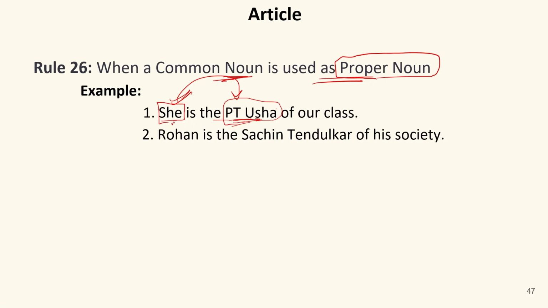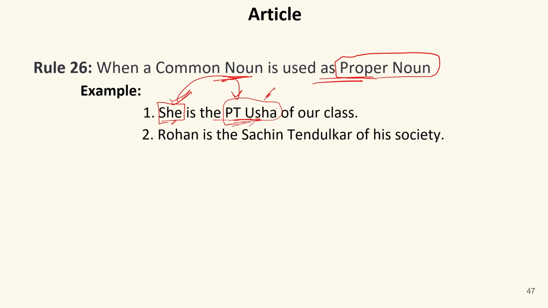Now, she here has been compared with that of Honorable Mrs. PT Usha, though both of these persons are different. Also, PT Usha is a proper name which I'm using commonly as if it were a designation which anyone can achieve.